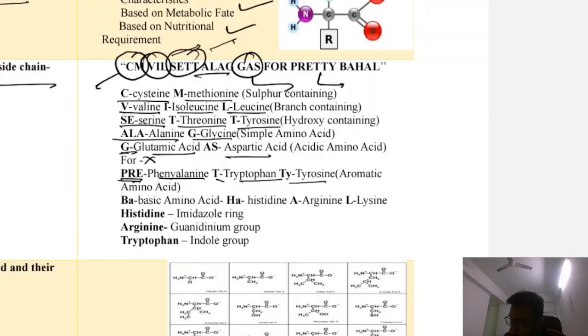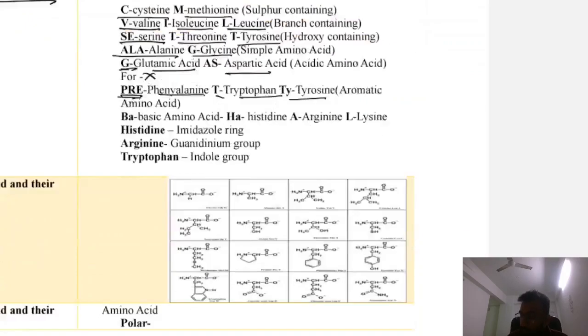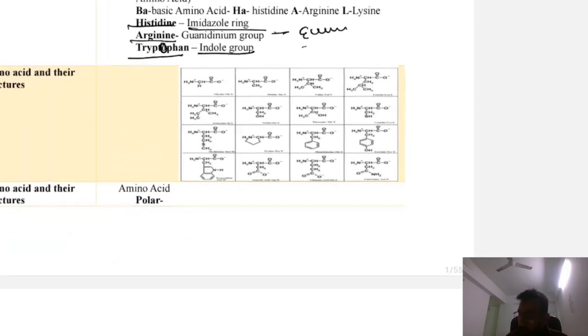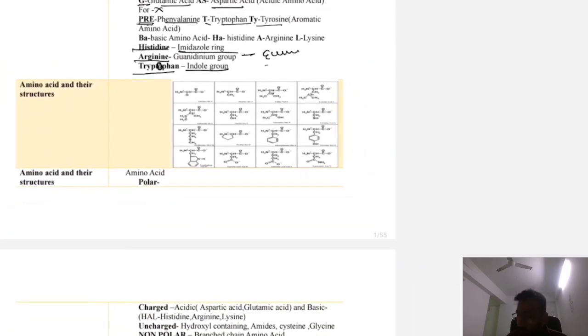Pretty is for aromatic amino acid, behel is for basic amino acid, B is for basic, and HAL is for histidine, arginine and lysine. So this one word constitutes a different group of amino acid. Now histidine has an imidazole group, arginine has a guanidinium group, and tryptophan has an indole group.